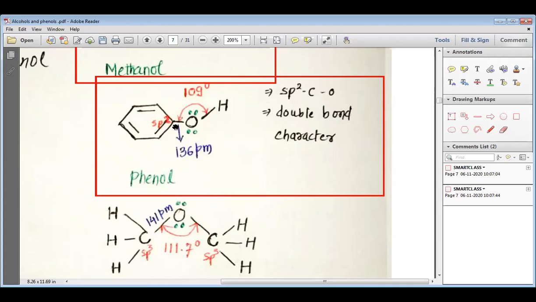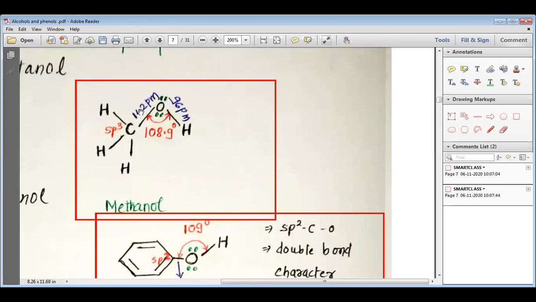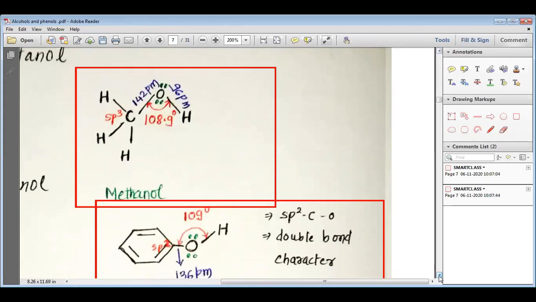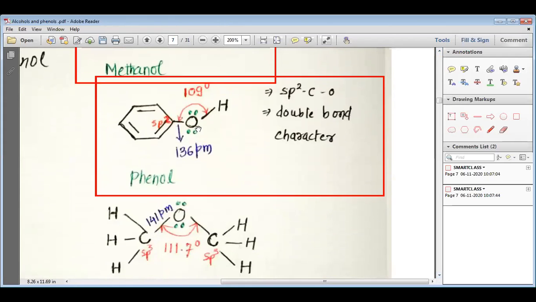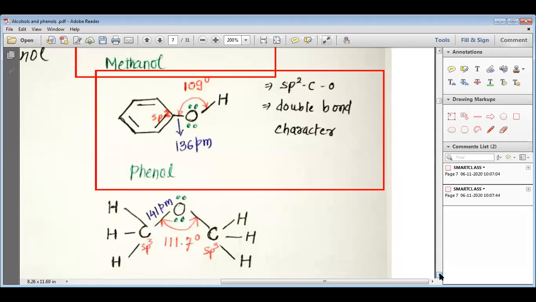So this electron pair is involved inside the aromatic ring, and this is how this bond turns out to be a double bond. If we draw the five various resonance structures for phenol, we find that in 3 resonance structures this bond becomes a double bond, and that is why this sp2 C-O bond has a double bond character, and that is why this CO bond length is 136 picometer. Generally the CO bond length is 142 picometer, but due to this double bond character in phenol, the CO bond length is 136 picometer and the COH bond angle is 109 degrees, my dear students.